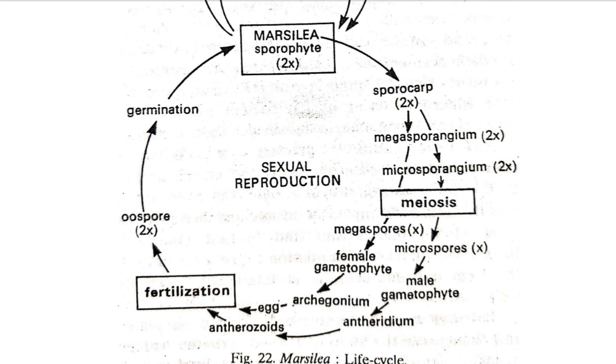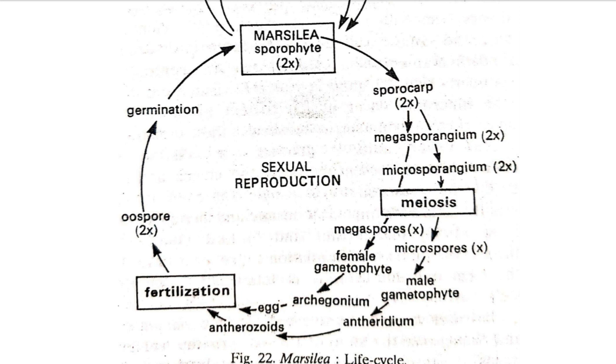In this way microspores and megaspores are produced, and when the sporocarp ruptures, the microspores and megaspores are liberated. When microspores fall on a suitable substratum under favorable conditions, they start germination. In germination, microspores produce the male prothallus, also called the male gametophyte, and megaspores germinate to produce the female prothallus, also called the female gametophyte. After meiosis, the microspores are developed, so these male and female gametophytes are strictly haploid in nature.